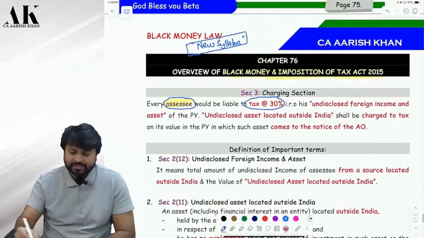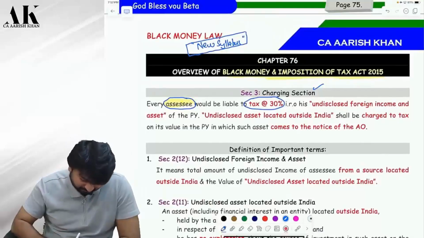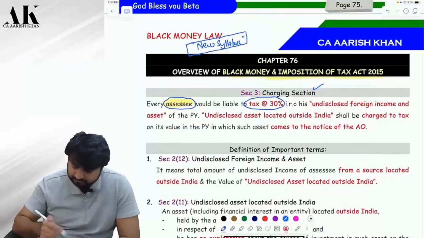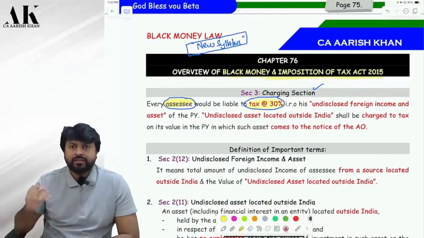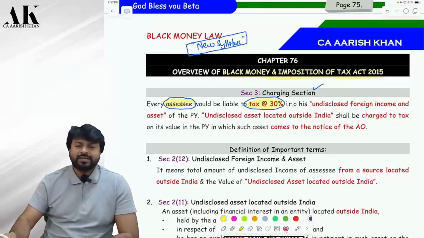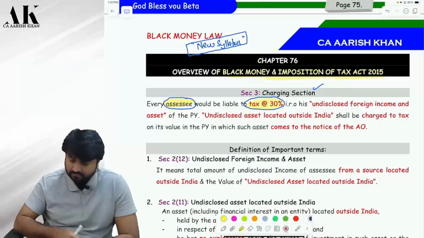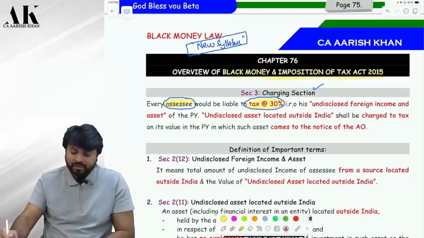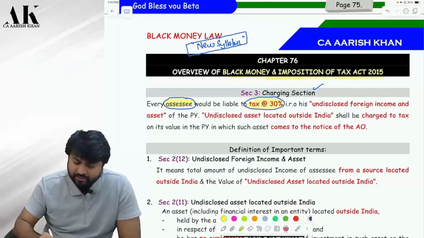Coming back to the original charging section. Every assessee would be liable to tax at 30% rate. So under this law, there is a flat 30% tax rate. No slab rate, no surcharge, no cess. Write down over there if you want. There is no surcharge, there is no cess, nothing else on this. Shall I go ahead? Every assessee would be liable to tax at 30%.